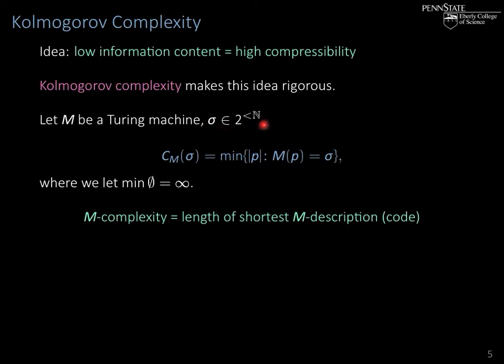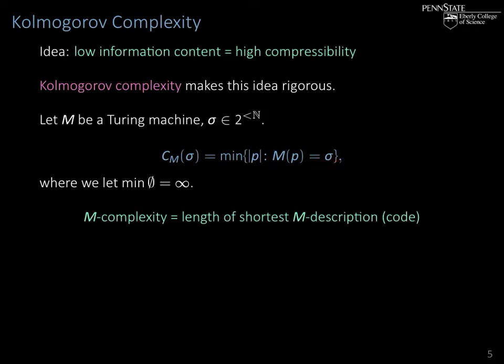And so suppose we have a finite binary string sigma. Now we set C sub M, the complexity of the string sigma with respect to the machine M, to be the minimum over the lengths of strings P where, if we input P into M, the output is sigma.